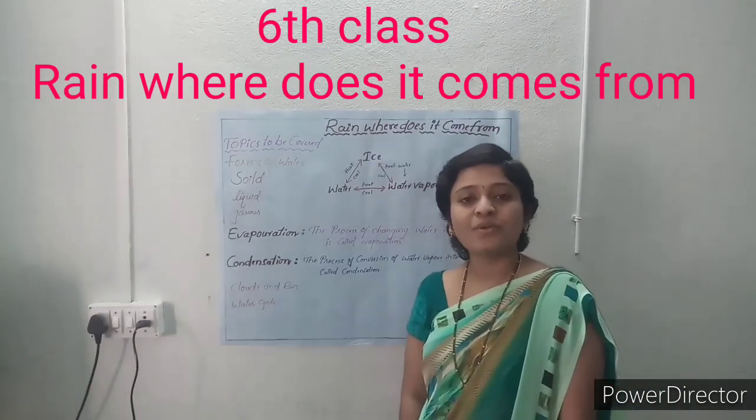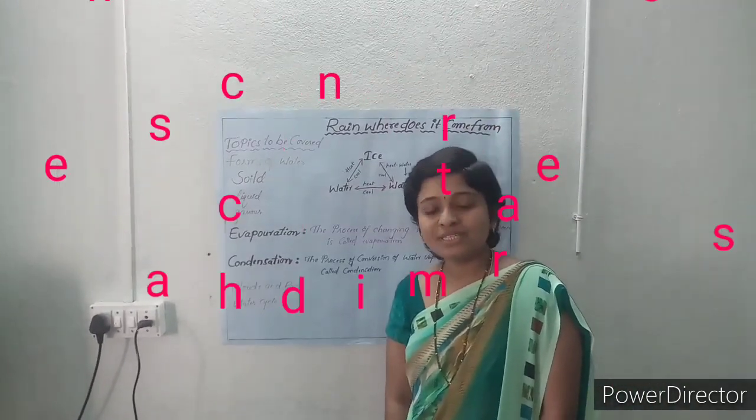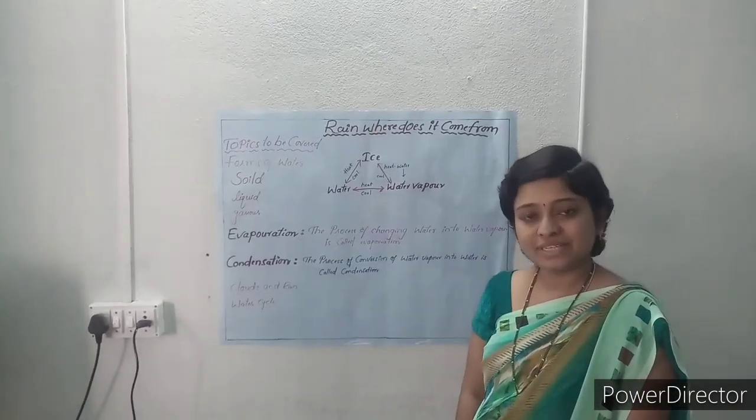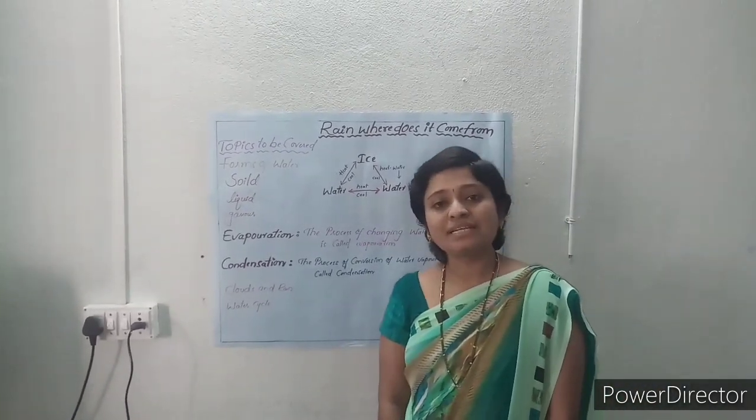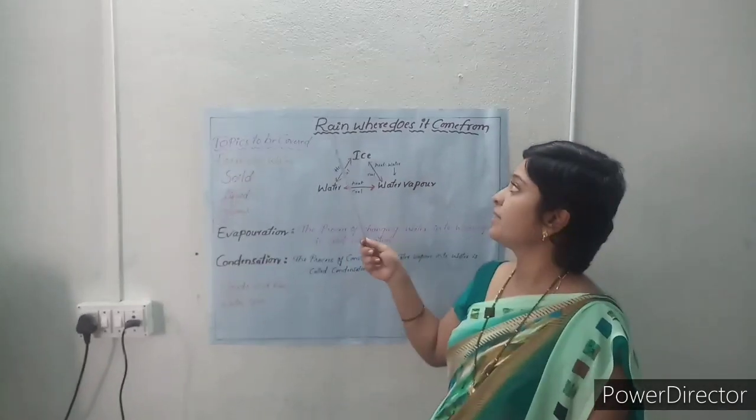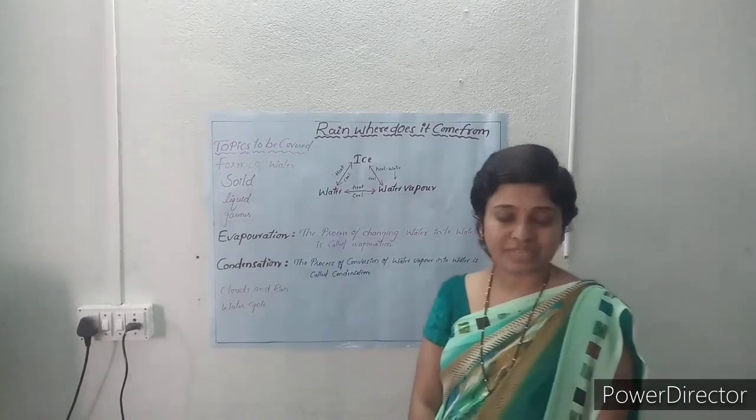Rain, rain, go away. Students, what do you understand from the poem? Yes, rain. So today our lesson is what? Rain. What is our lesson name? Rain, where does it come from?